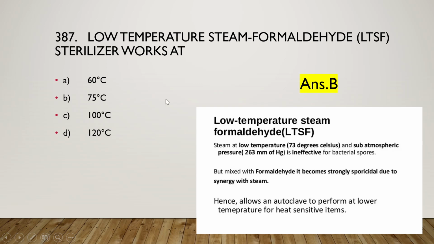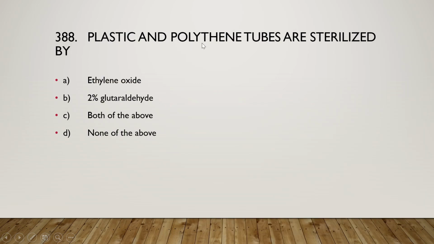Okay, so next one is: plastic and polythene tubes are sterilized by ethylene oxide, 2% glutaraldehyde, both of the above, or none of the above, and the right answer is option C.